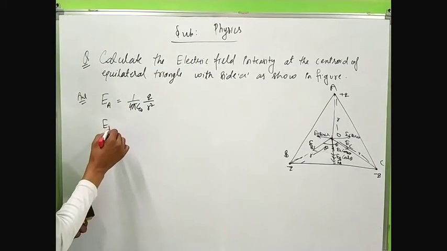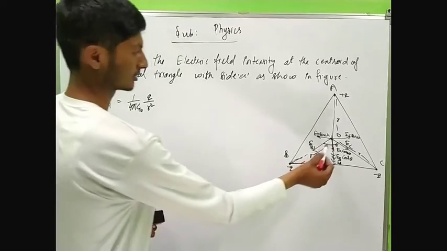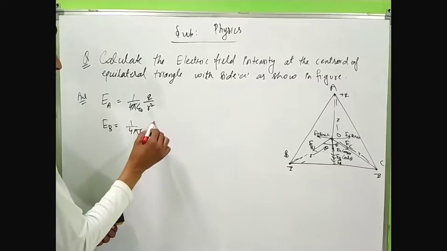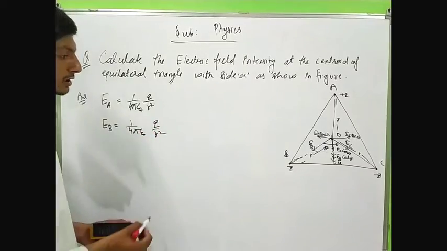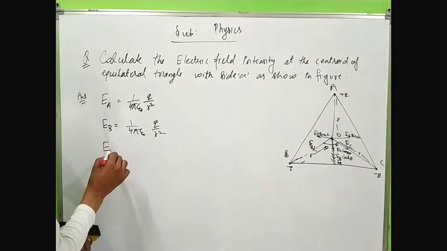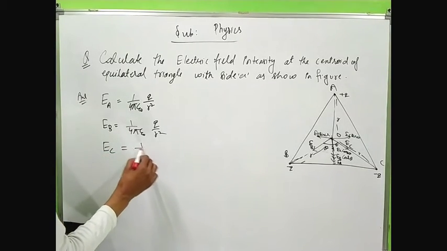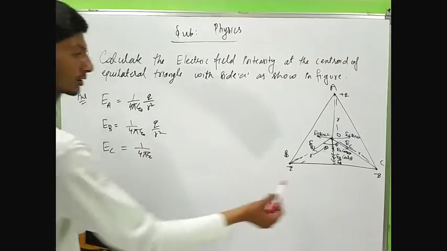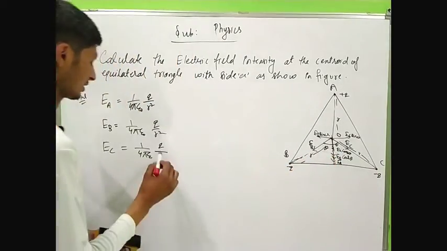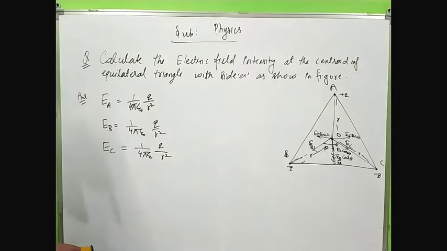The value of the electric field EB is 1 by 4 pi epsilon naught q by r square, and the value of the electric field due to the charge at point C, EC, is given by 1 by 4 pi epsilon naught q by r square.